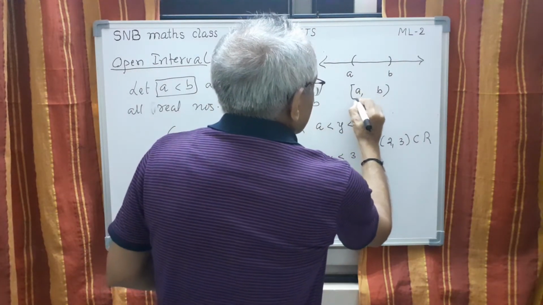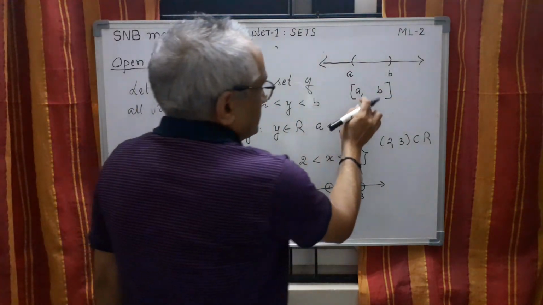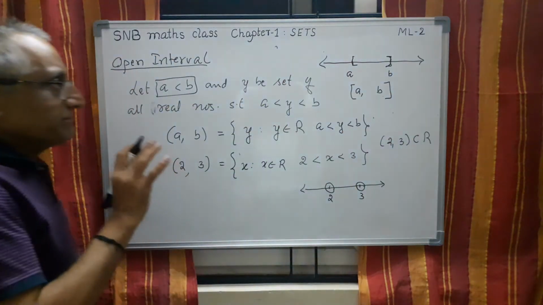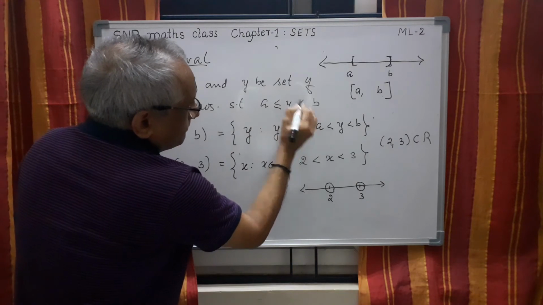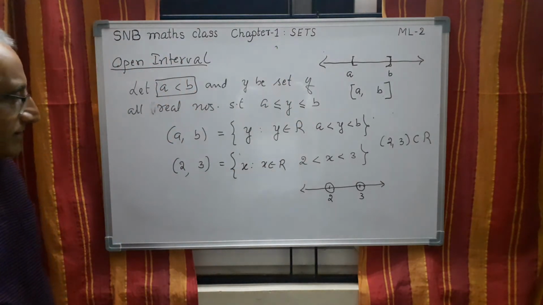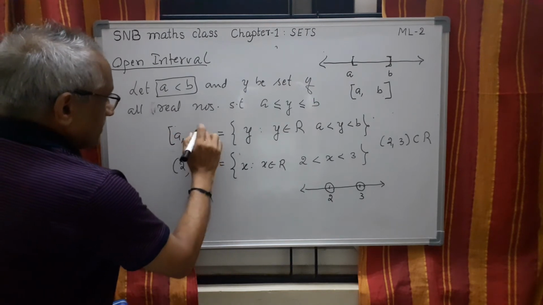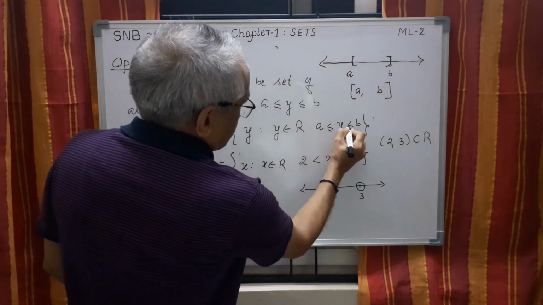See, here we use the square bracket, and here also we can use the square bracket. Now the concept is A is also included, B is also included. So here also we have to use the symbol A like this. Then here I have to use it like this.